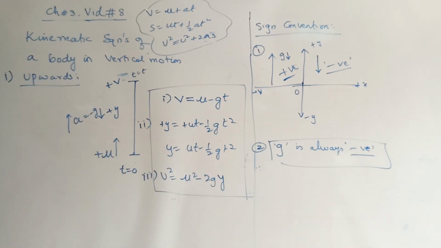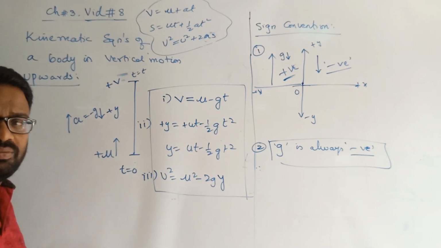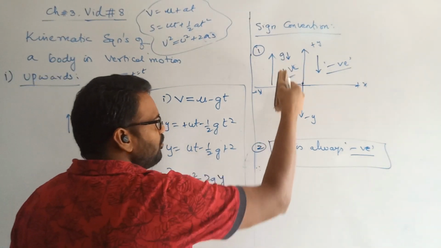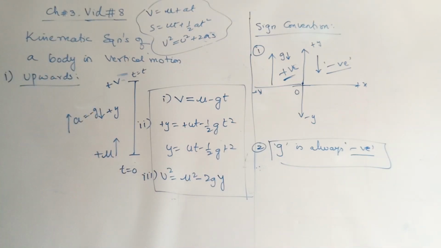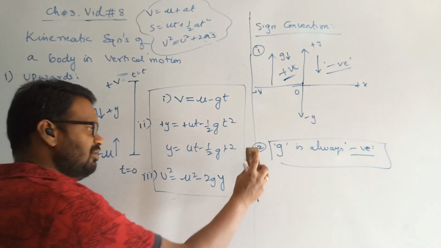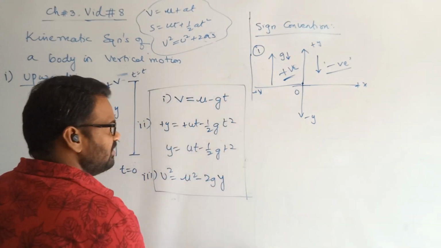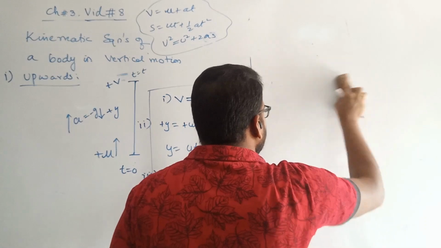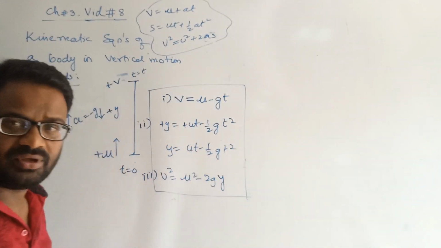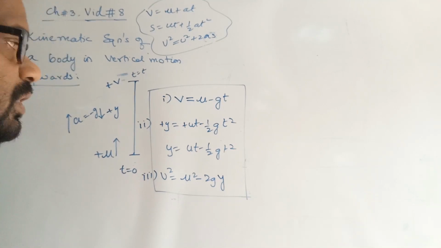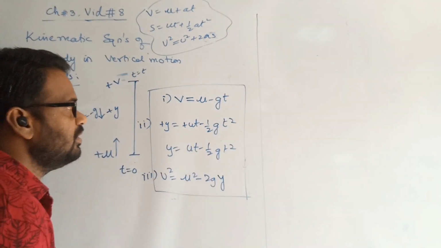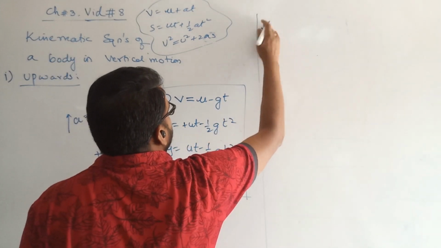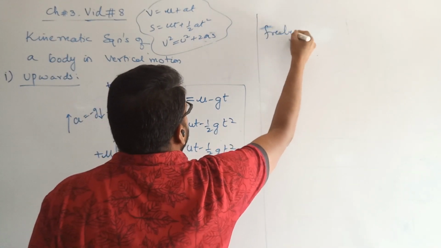We should now write the fourth case, the kinematic equations of a freely falling body. I'm just writing the equations now. Once we write the equations, you can use them to solve any kind of problem. Hopefully you remember these two points: anything going up is positive, anything coming down is negative. G always comes down only, therefore coming down is negative, therefore g is always negative. Now let us write the equations for the third part, the freely falling body.